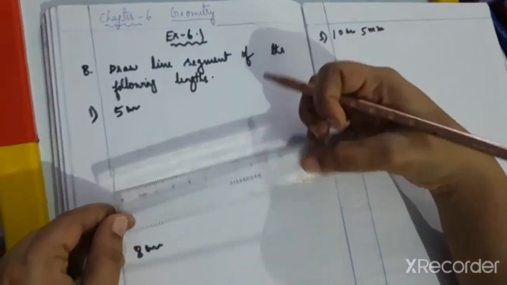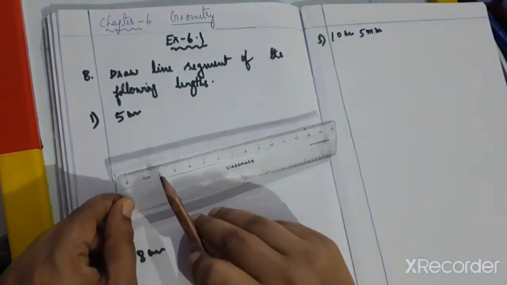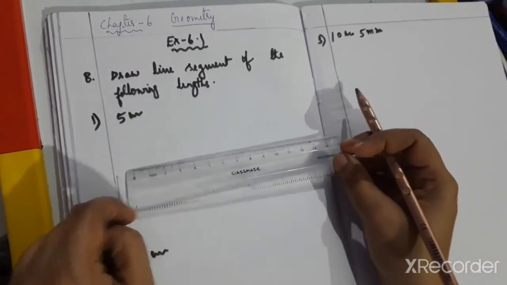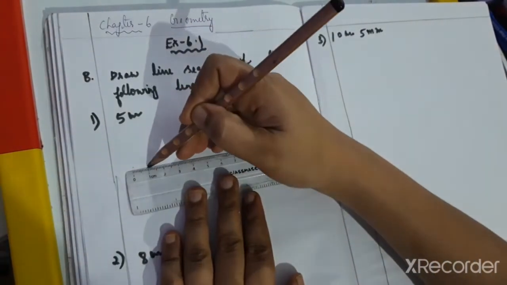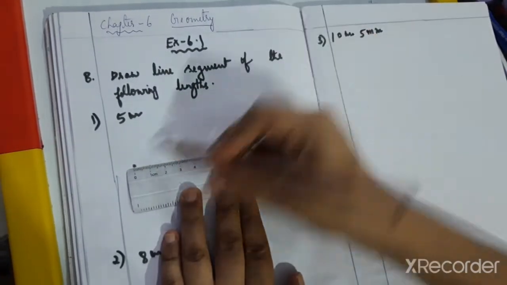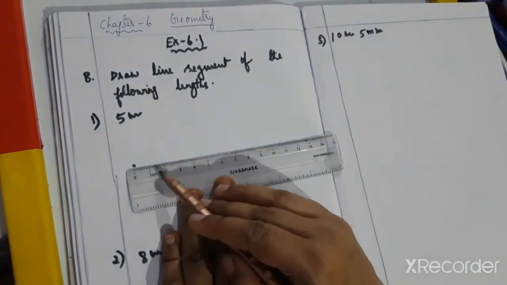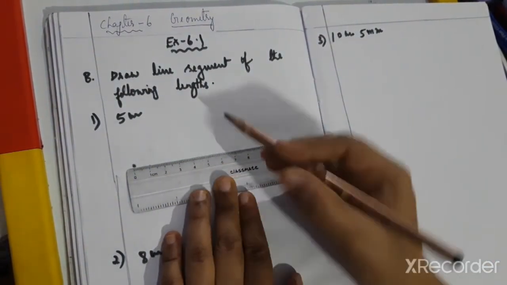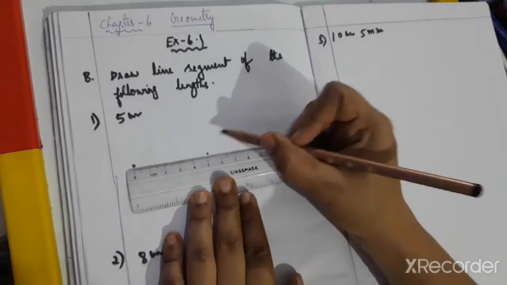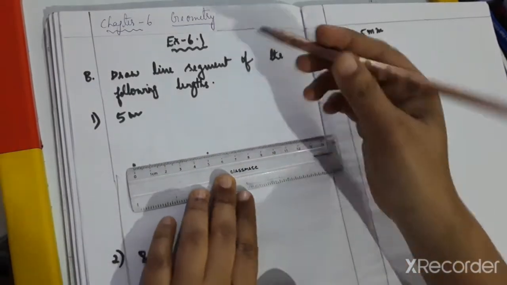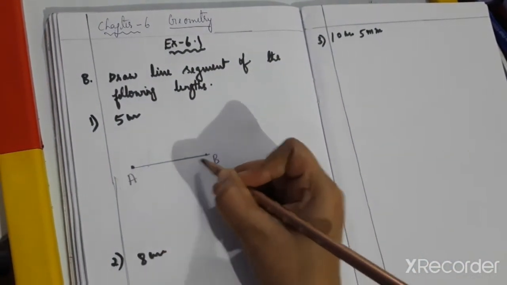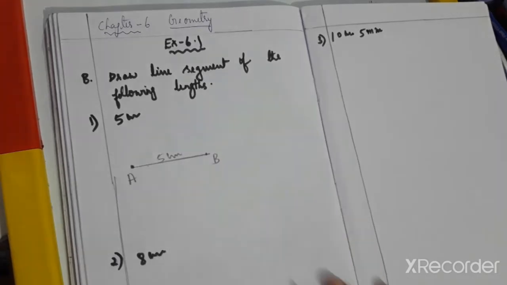So this is a ruler. From here 0, then it starts 1 centimeter, 2, 3, 4, 5, 6, 7, 8 till 15 centimeter is given here. So do we have to start from 0 or from 1? Yes, we have to start from 0. Mark from 0, one point, then count the numbers 1, 2, 3, 4, 5, till 5 another point. From 0 is the starting point and 5 is the final point. Join the line, then mention any name. AB, 5 centimeter.